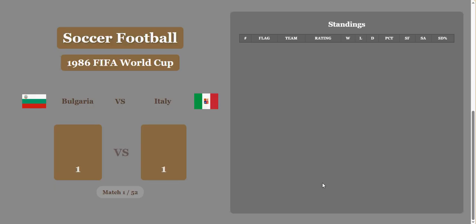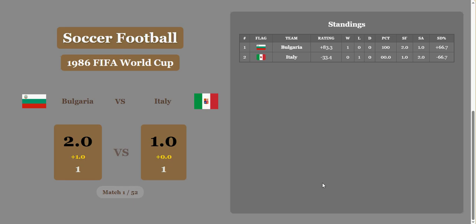So our first match is Bulgaria versus Italy. It was a tie, but Bulgaria is going to win it on the economic disparity bonus to start off the tournament, and Bulgaria is beating Italy. Take a look at this rating. It's a mix of winning percentage and score difference percentage.